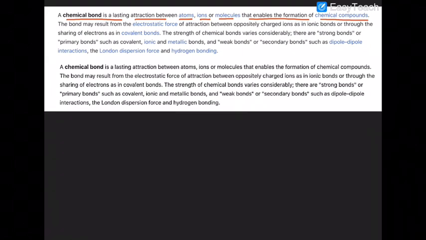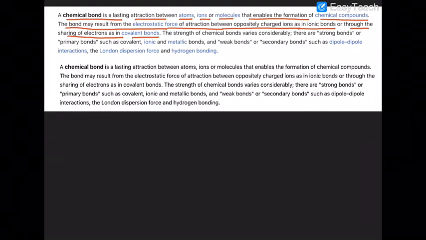So a chemical bond can be a covalent bond, an ionic bond, or a coordinate bond, so that the atoms, ions or molecules transform into chemical compounds. The bond may result from electrostatic attraction between oppositely charged ions as in ionic compounds, or through the sharing of electrons as in covalent compounds.